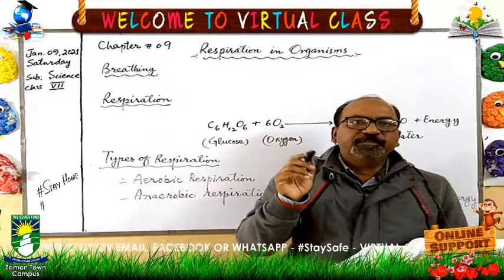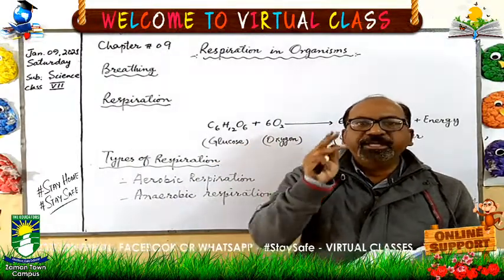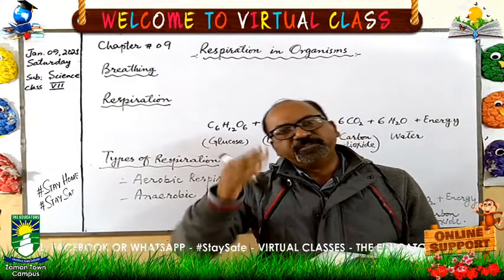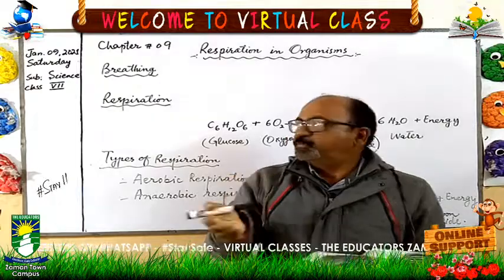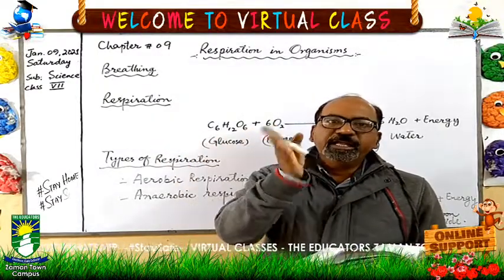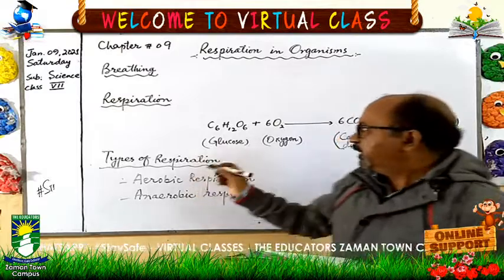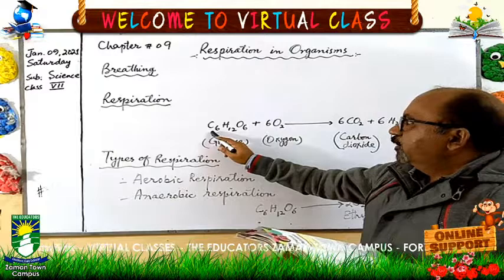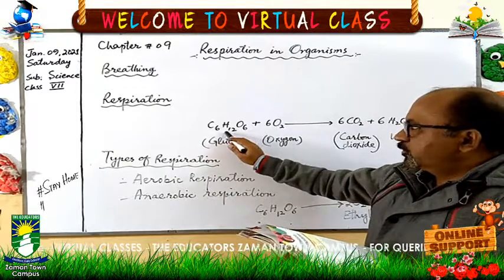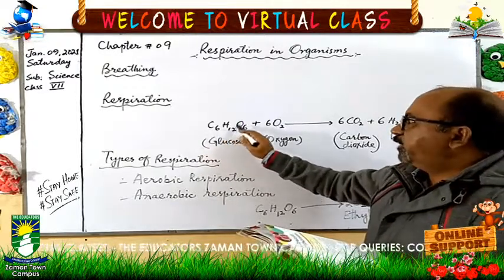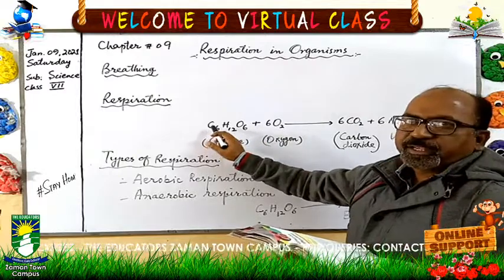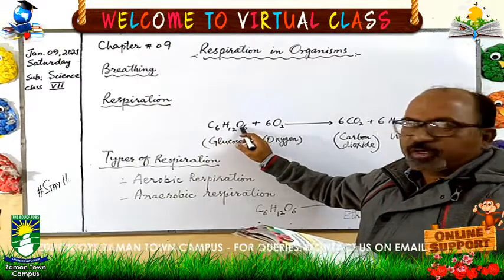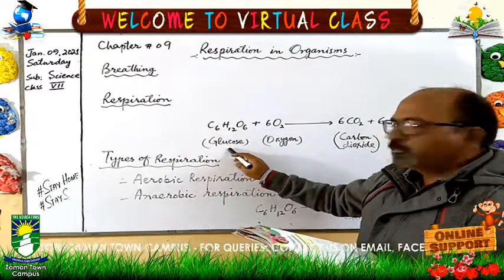Breathing is an important part because breathing provides the cells oxygen, as well as glucose, and energy is produced inside the cell, released from the glucose when it combines with the oxygen. See, this is the equation. This is glucose. The formula of glucose is C6H12O6, meaning 6 atoms of carbon, 12 atoms of hydrogen and 6 atoms of oxygen.